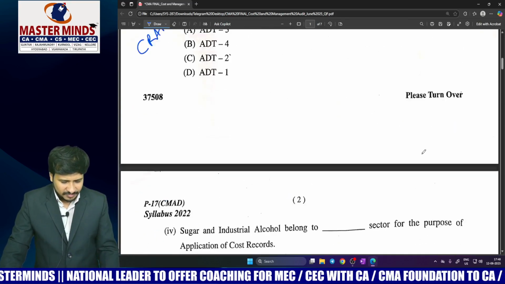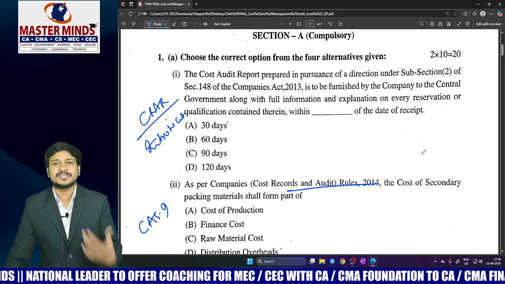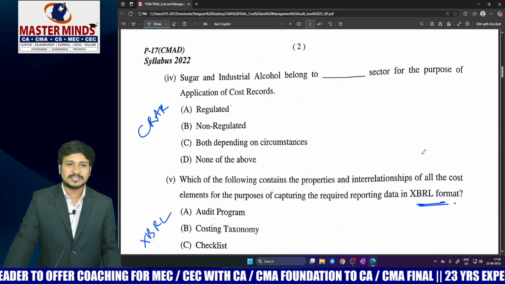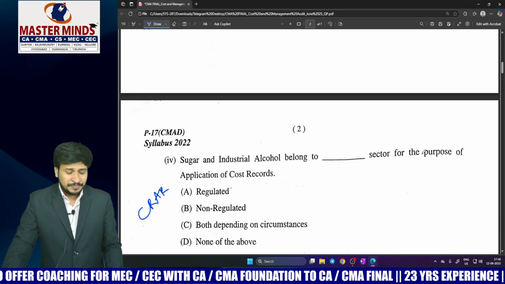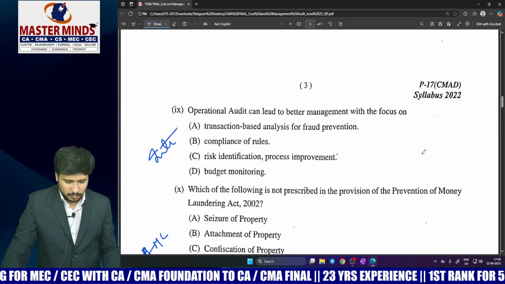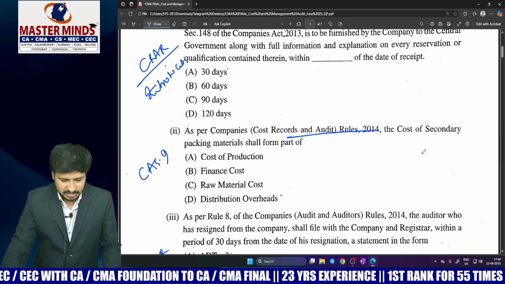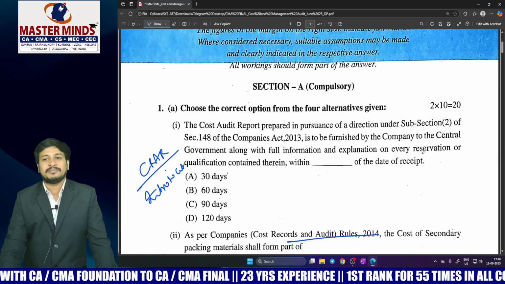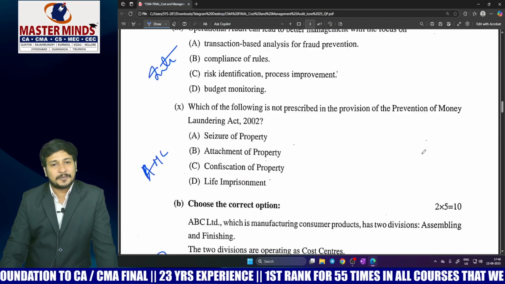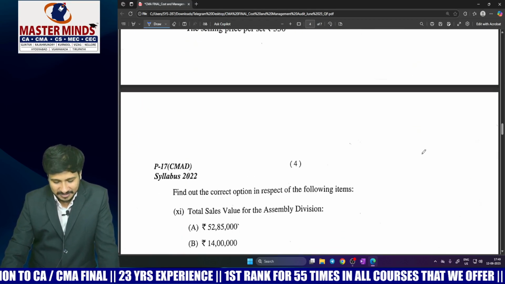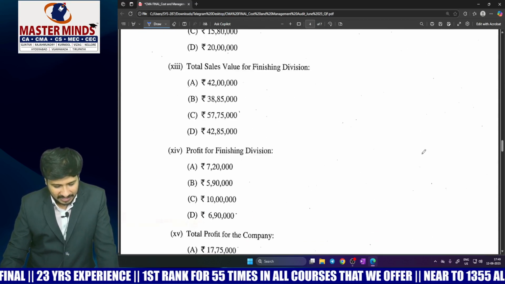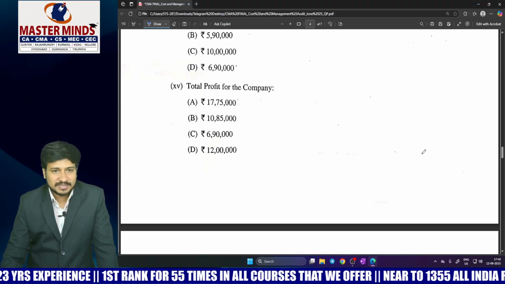If you observe the MCQs, as we have always been telling the students, especially in the classroom, please concentrate on CRAR and cost accounting standards, and the same was proven again. Just from CRAR around 3 questions into 2, and from CAS also 3, totally 6 into 2, 12 marks out of 20, just from these two chapters itself. So we've been telling the students to prepare properly with respect to these two chapters. And of course, this time management reporting issues and analysis, outright he asked 5 questions into 2, 10 marks.